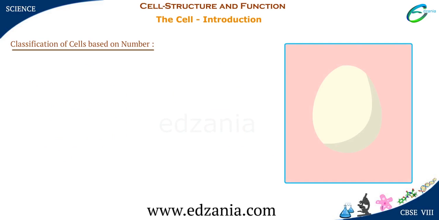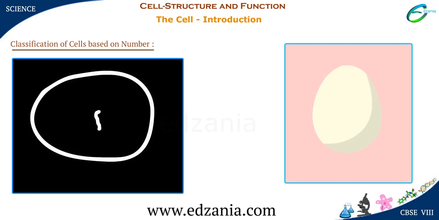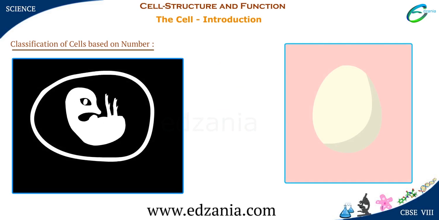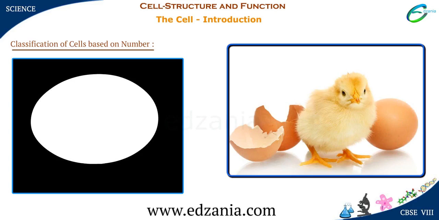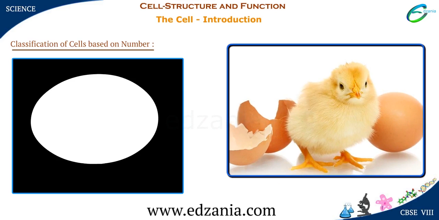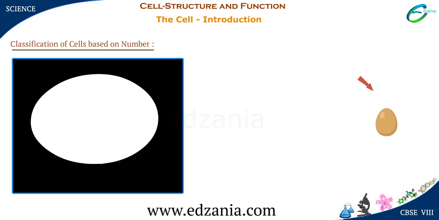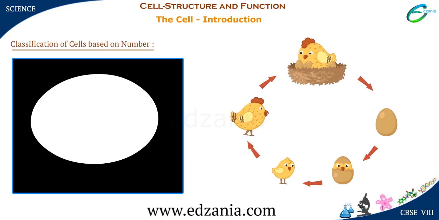Each multicellular organism starts its life as a single cell, which is a fertilized egg. The fertilized egg cell then multiplies, and the number of cells increases, and thus a multicellular organism with billions of cells is formed.